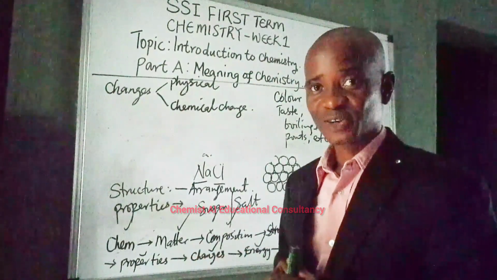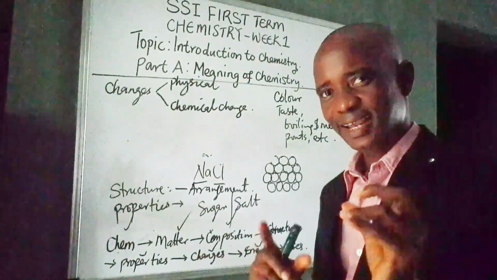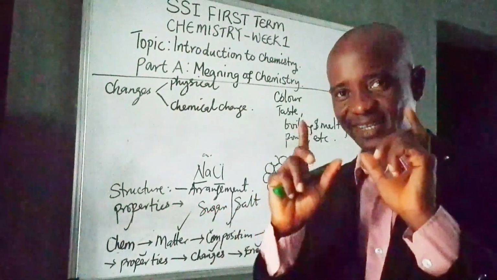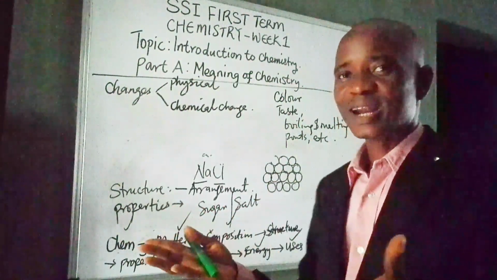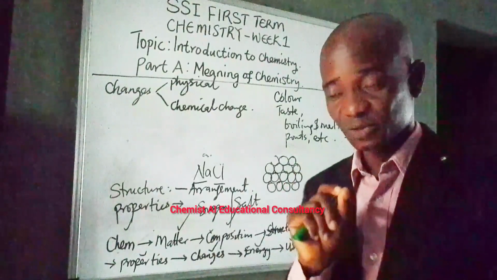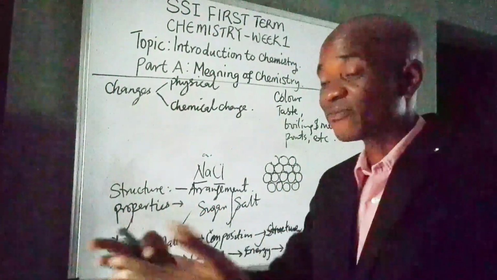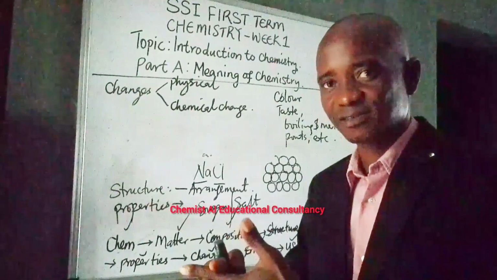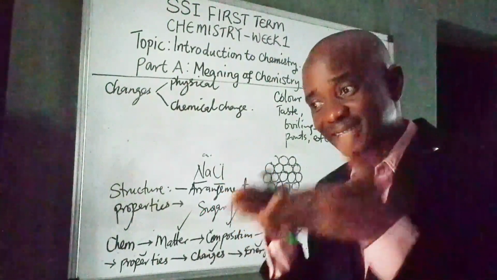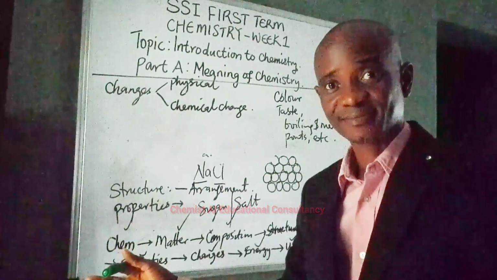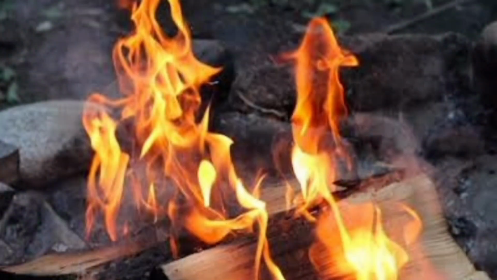Before I end this lecture, I'll bring you to a chemist's intellectual moment about what we have just studied, especially the chemical changes. So, when an ordinary person that did not watch this video sees a firewood burning, do you know what he sees? He will simply see a burning firewood and will not see anything beyond. That is why there is a difference between seeing something and thinking like a chemist. You will simply say the fire is burning, right? But when you see a piece of firewood burning, what do you see? You will ask about 4 questions.